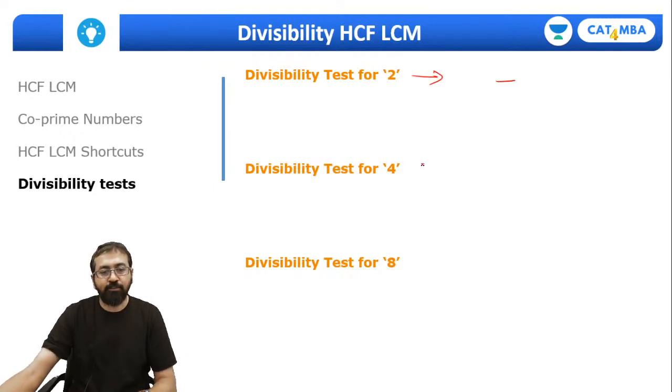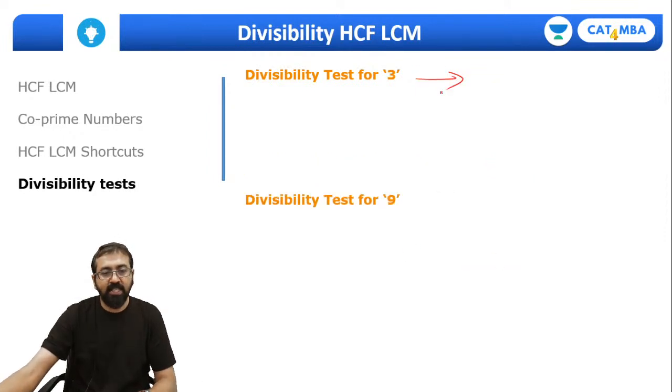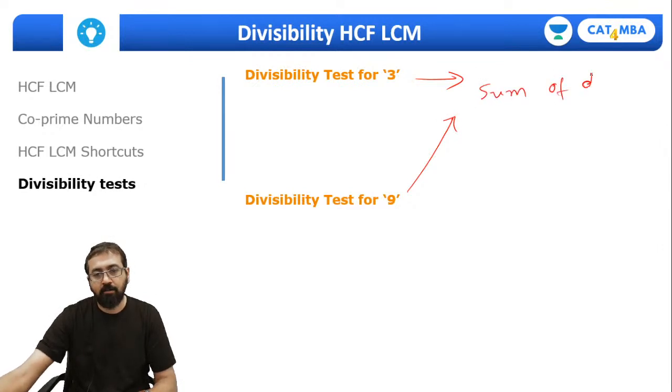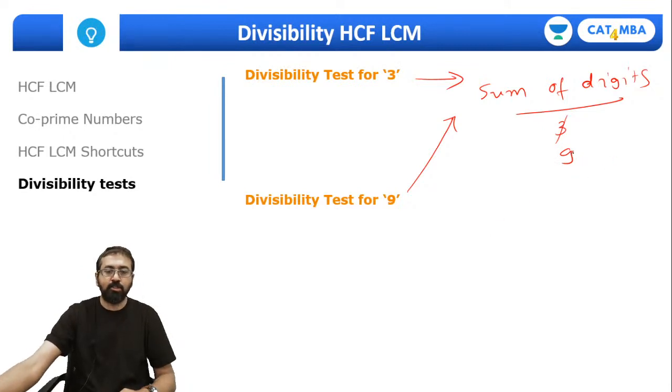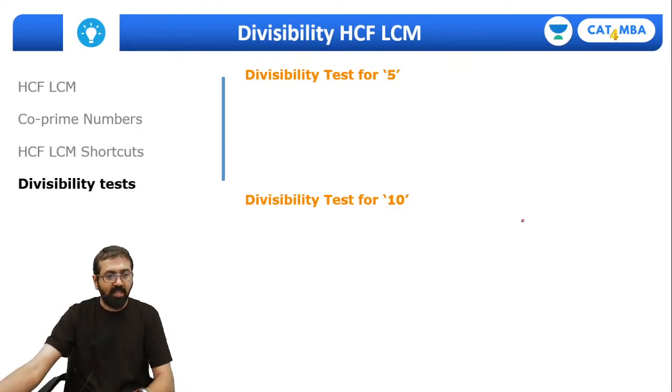Then quickly, the divisibility tests. For 2, check the last digit. For 4, check the last 2 digits of the number. For 8, check the last 3 digits. For 3 and 9, we check the sum of the digits. If the sum of the digits is divisible by 3, then the number is divisible by 3. If the sum of the digits is divisible by 9, then the number is divisible by 9, and so on. Then for 5 and 10, of course, the last digit is sufficient.